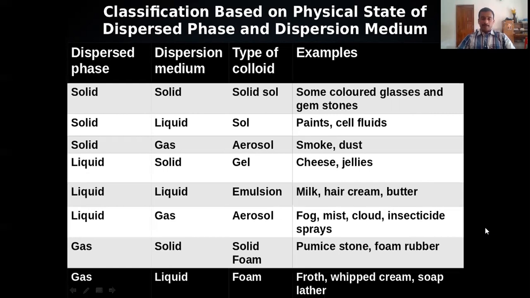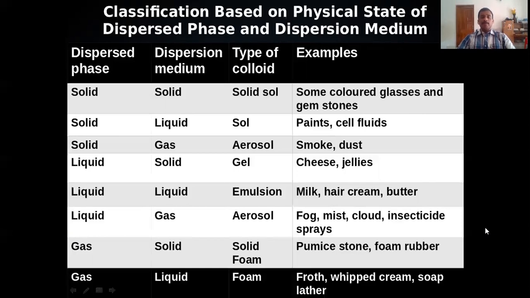Now, solid dispersed in liquid, that is simply known as sol. Solid is the dispersed phase and liquid is the dispersion medium. Its name is sol, or the type of the colloid is sol, simply sol. Paints, example. Then cell fluids, another example. Then starch sol, solid dispersed in liquid. Starch, solid particle dispersed in water. Starch sol, gold sol. All these are examples of sols. One of the common types of colloid is sol.